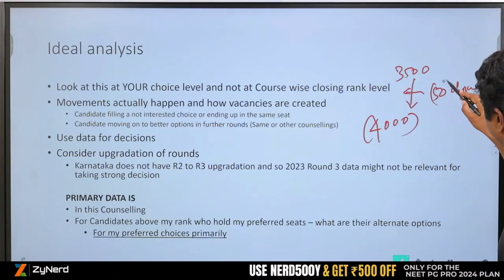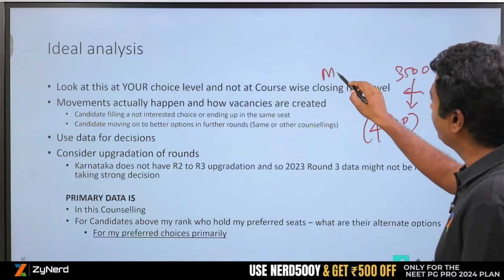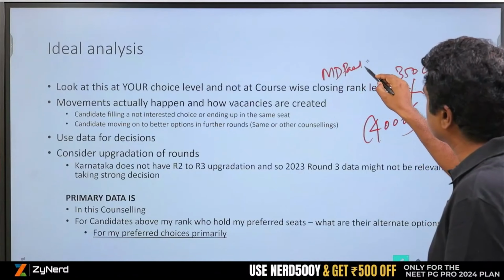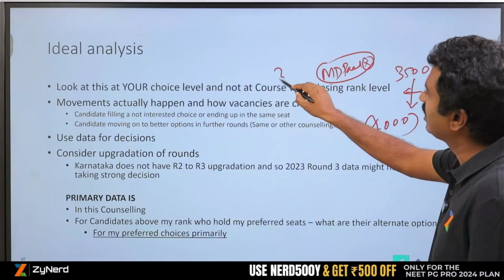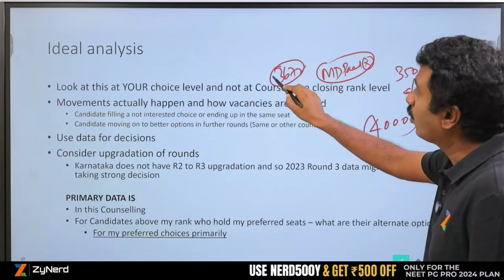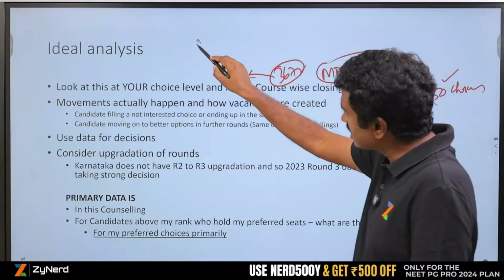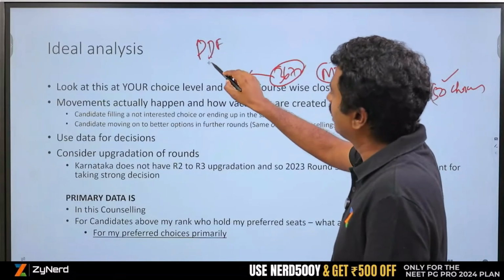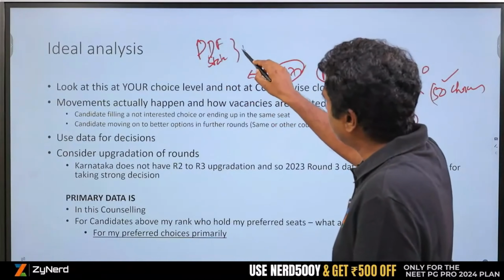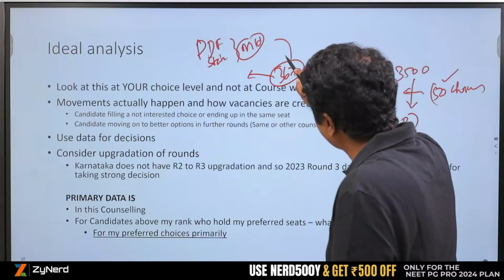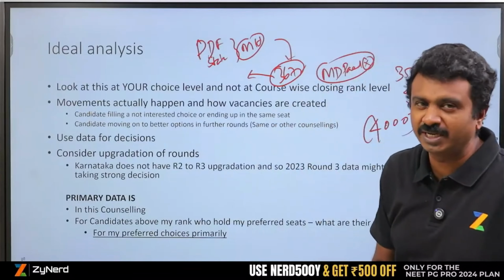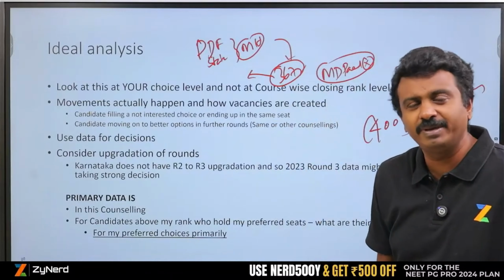Now for these 50 choices, one of those choices is MD Pediatrics in X Institute, and this was taken by 3672. Now I want to know what 3672 is doing. I will go to the state PDF of round 1. I will look at Maharashtra and search for this particular candidate. 3672 has been allotted. He or she might not even be a Maharashtra candidate.